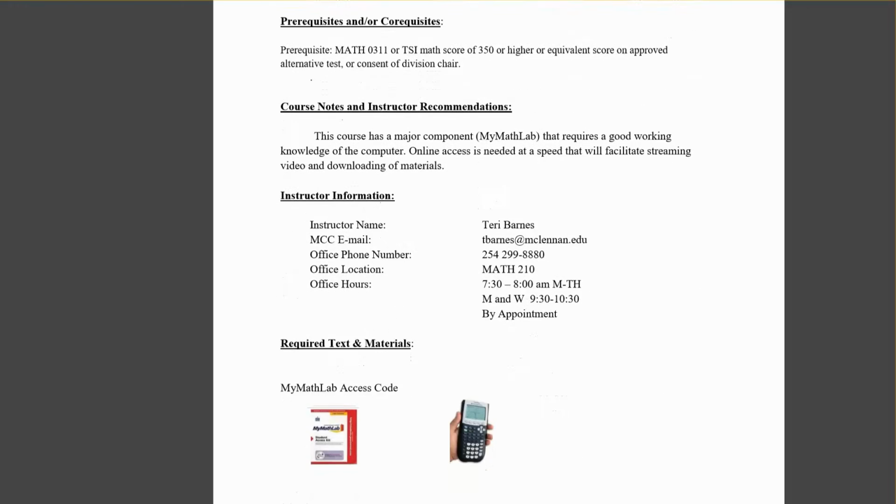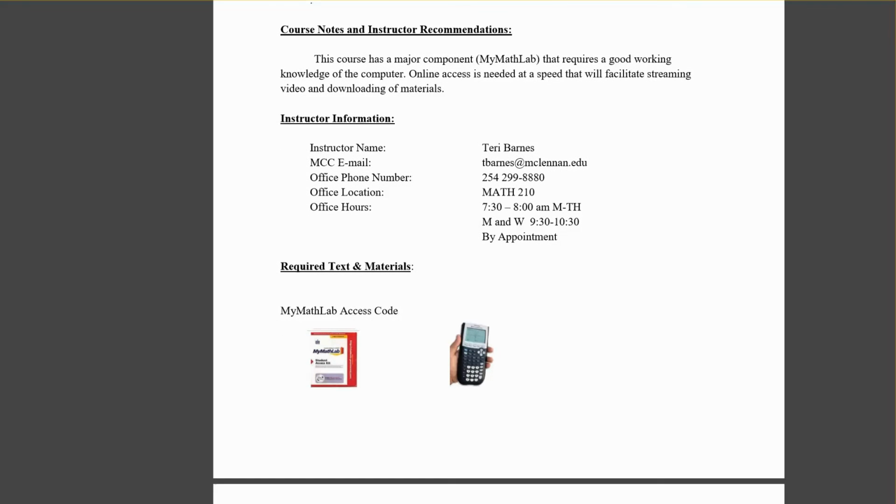The instructor information is in the syllabus, so you might want to print it just for that, if nothing else. Here is my email address, my office phone, my office location in the math building. 7:30 to 8 a.m. I am in the office every day and available to meet. Mondays and Wednesdays, that's probably going to change.